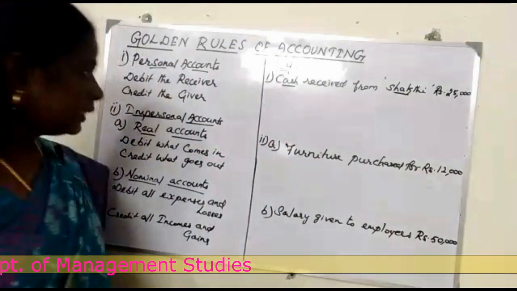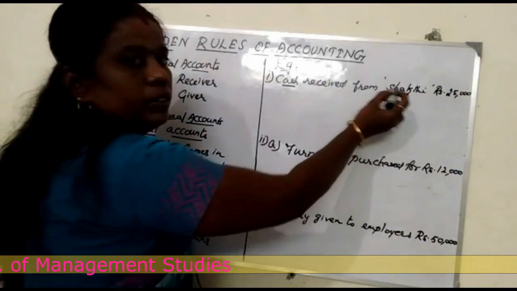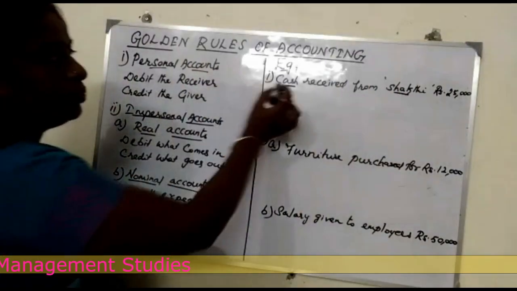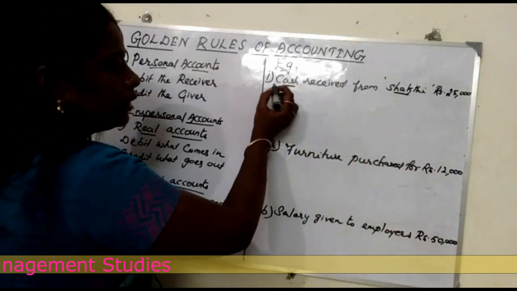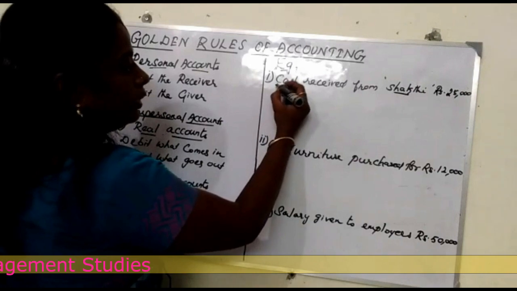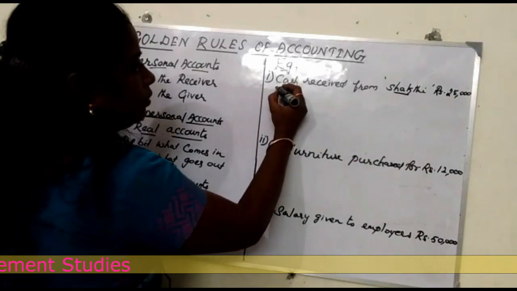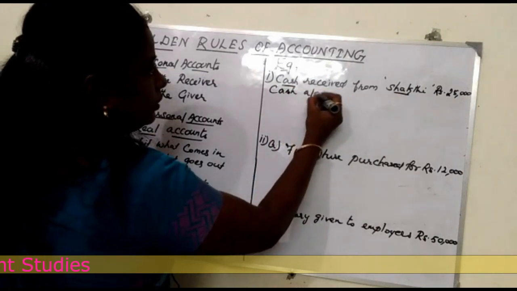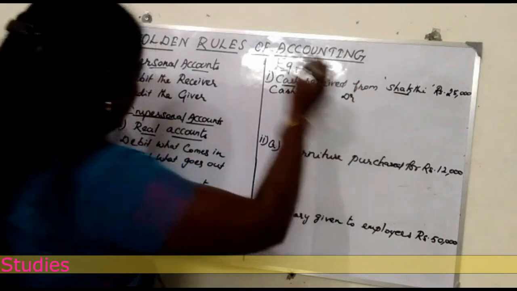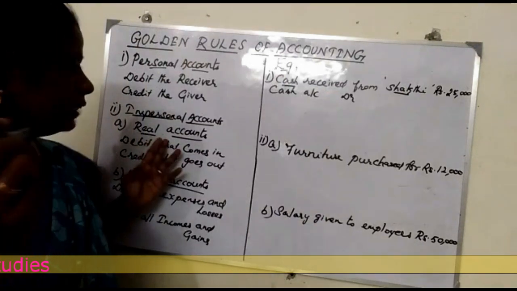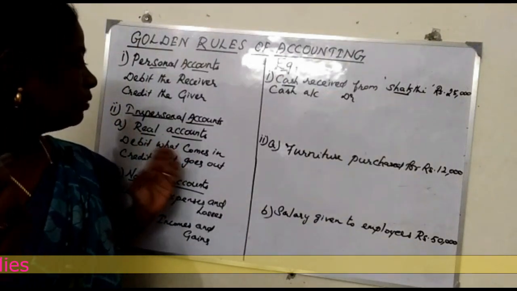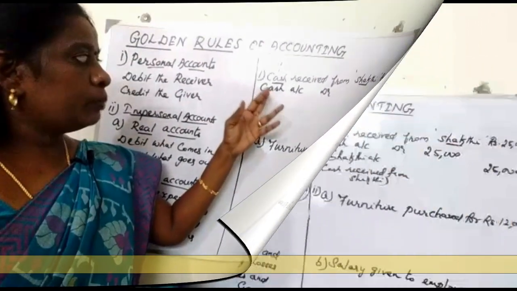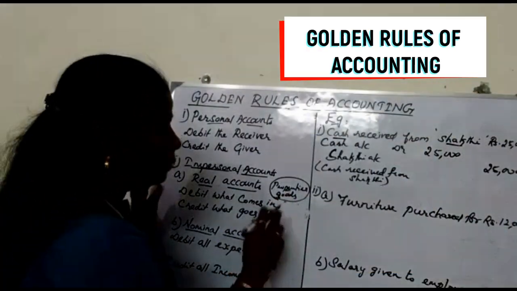Shakti is a person. Cash is a real account, and real means asset. So according to these basic rules of accounting, we should debit the cash account. Next we see the real account: debit what comes in. What comes inside the business should be debited.